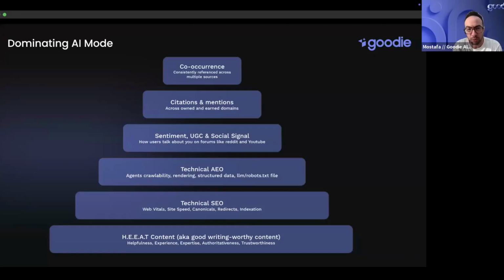And then what's next? As we're building this pyramid, we are doing sentiment, UGC, and social signals. Essentially how users talk about you on forums like Reddit and YouTube, very important for AI mode. And then citations and mentions across owned and earned domains. And then at the very top is co-occurrence. It is essentially, are you consistently referenced across multiple sources? So across these citations and across these UGC and social platforms. So that's really, in a nutshell, what the factors are.